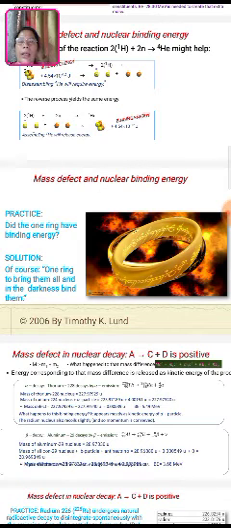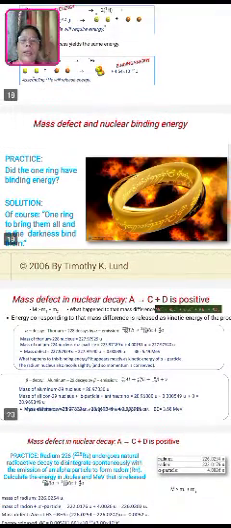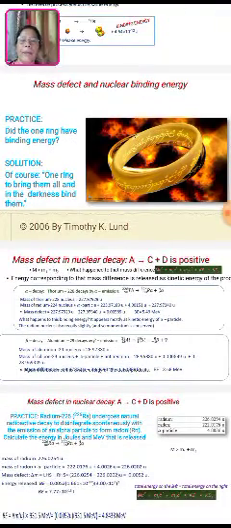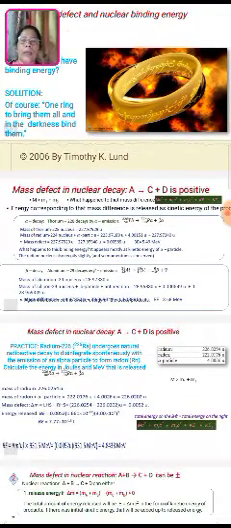Does one ring have binding energy? Of course, one ring to bring them all in the darkness and bind them. So if M is greater than M1 plus M2, what happened to that mass defect? Energy corresponding to the mass difference is released as kinetic energy of the product.